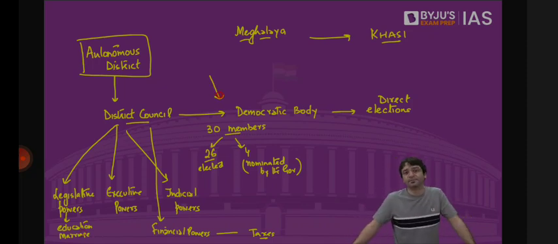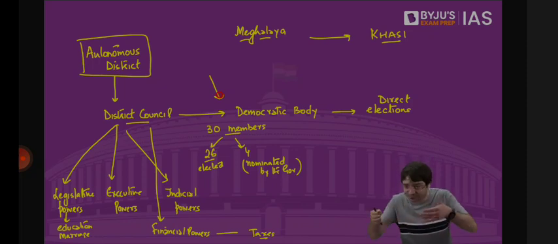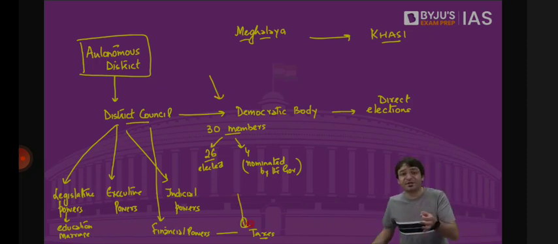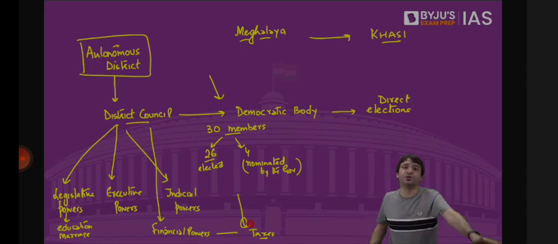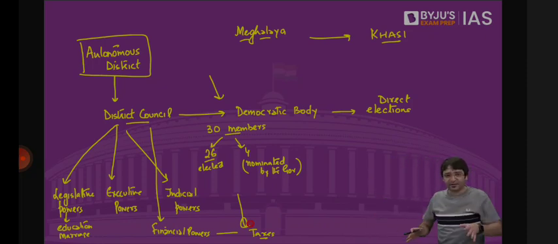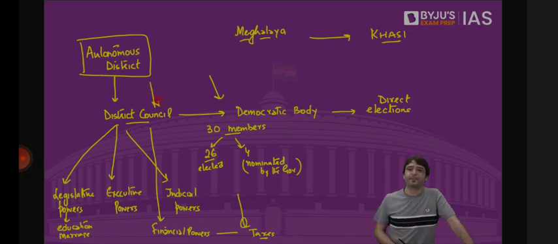Because whatever laws are related to marriage, divorce, inheritance, how taxes can be imposed on the people, how taxes can be collected, they will decide. And if there is a dispute between 2 groups in this particular district, we will not go to a high court. We will go to this tribal court and it will administer justice based on its own tribal custom. Not based on Indian Penal Code, not based on Criminal Procedure Code, not based on any other code or any other law. Based on their own tribal judicial customs, they will decide who is guilty and who is not. So if we can call the entire country an ocean, in this ocean there is an island, and this island is autonomous, that is a district council.